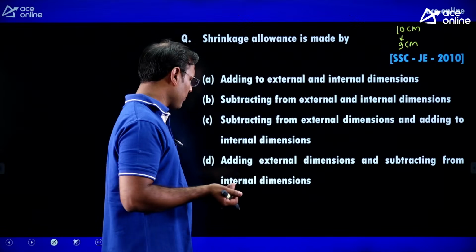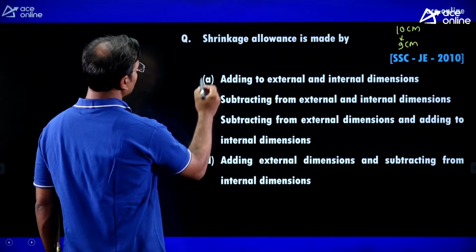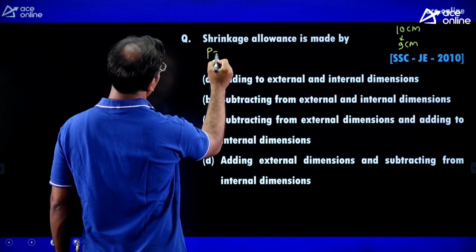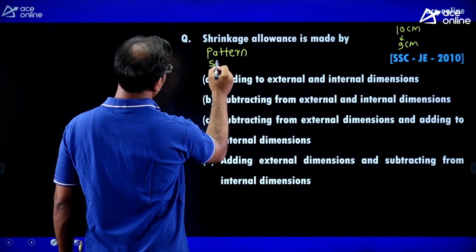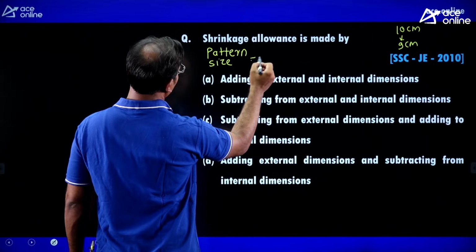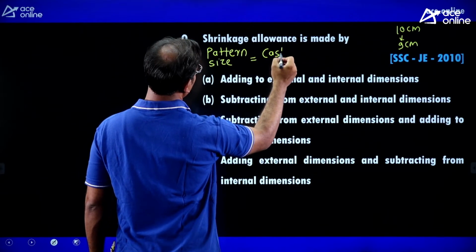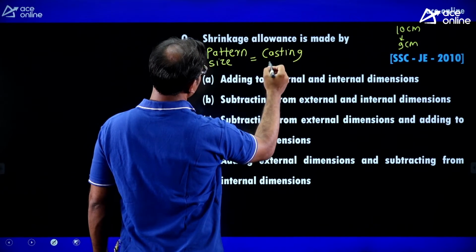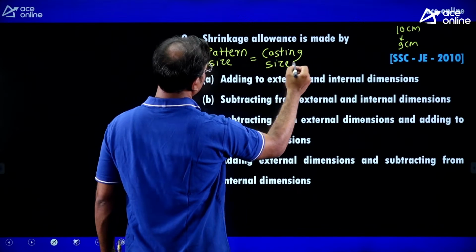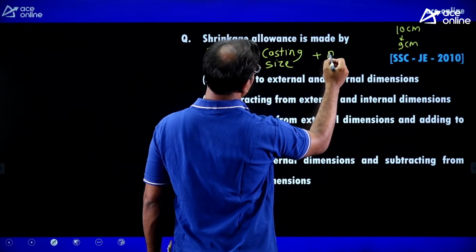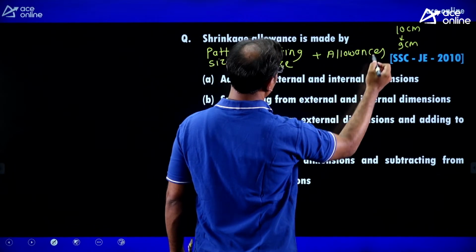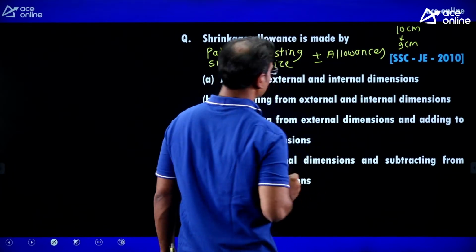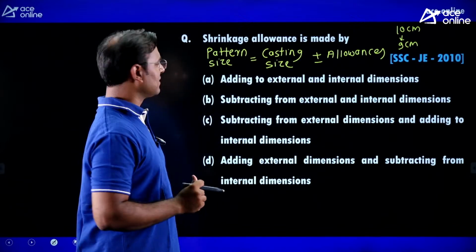Because of that, we have one formula: pattern size is equal to casting size plus allowances. This is the general formula, but sometimes we also use the minus.